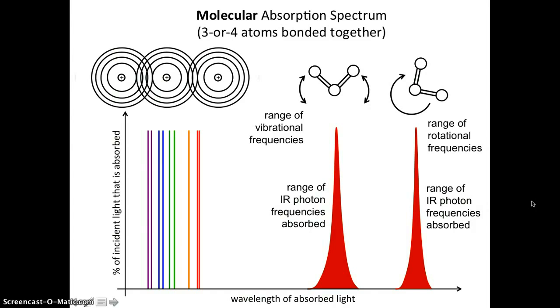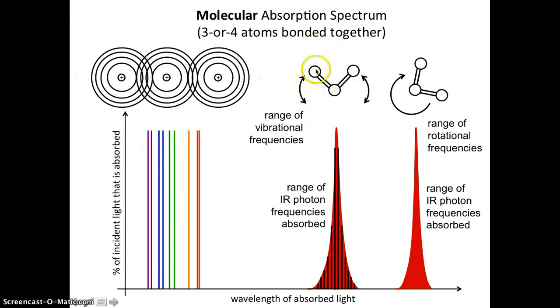You might be wondering, why don't we have discrete energy levels like this, or discrete wavelengths being absorbed? Why is it continuous and not discrete? Well, these are discrete, we know, and in fact, you do see discrete levels with only two atom molecules.